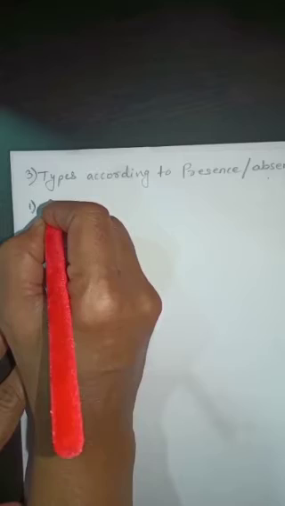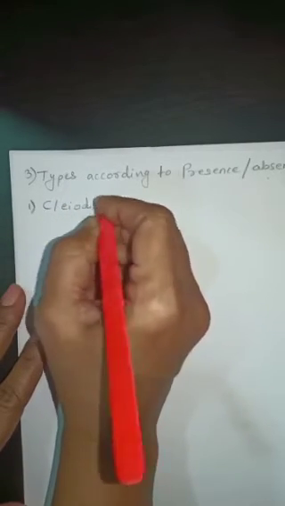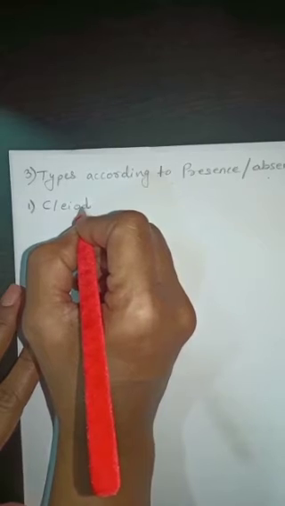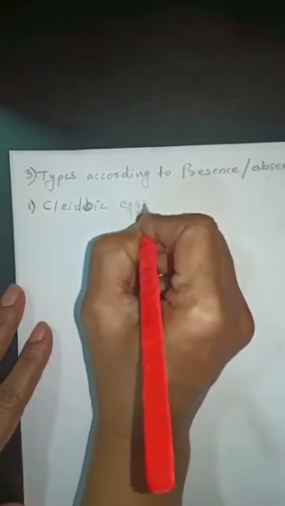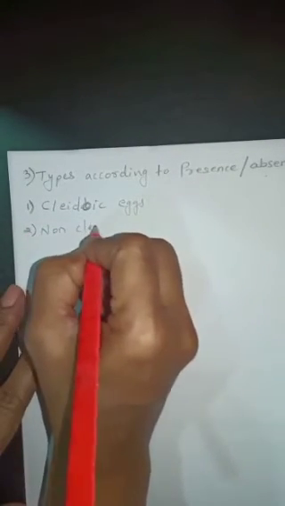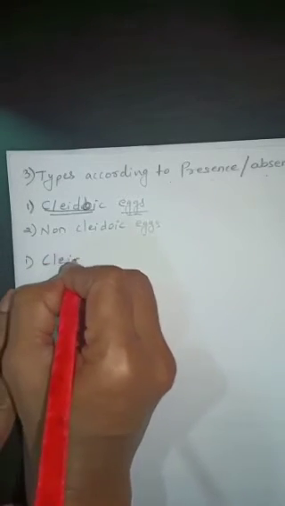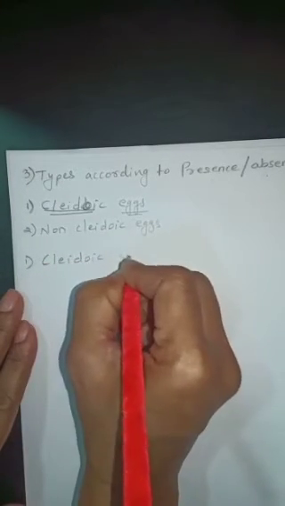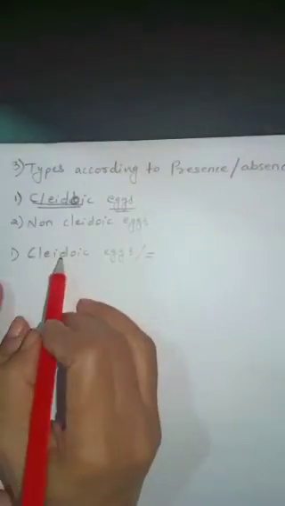Now the first one is cleidoic eggs, and the second one is non-cleidoic eggs. Now what is meant by cleidoic eggs? Our first type is cleidoic eggs.